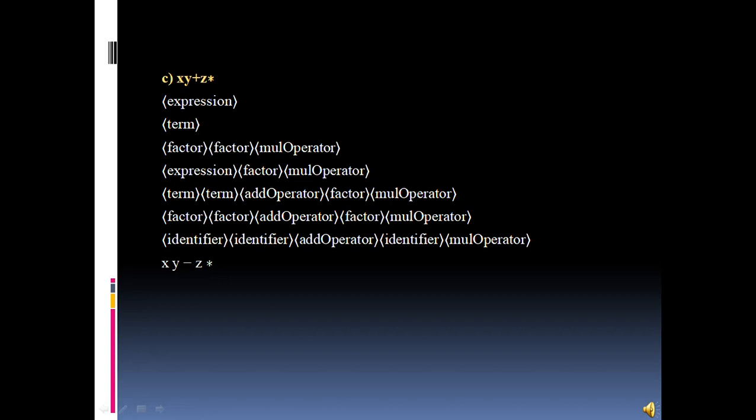Here the identifiers are x and y, the add operator is the add symbol, then an identifier, and again the multiply operator is the multiply symbol, and we can state that it is a postfix notation.